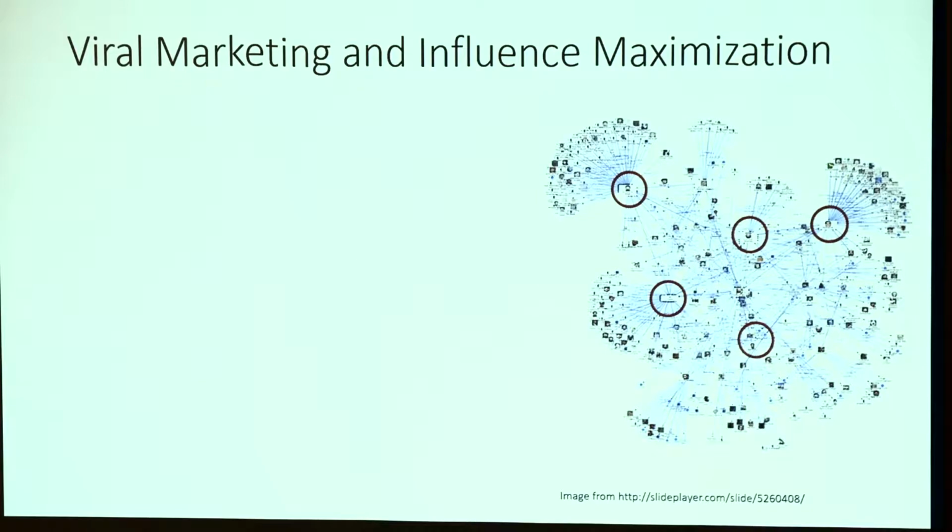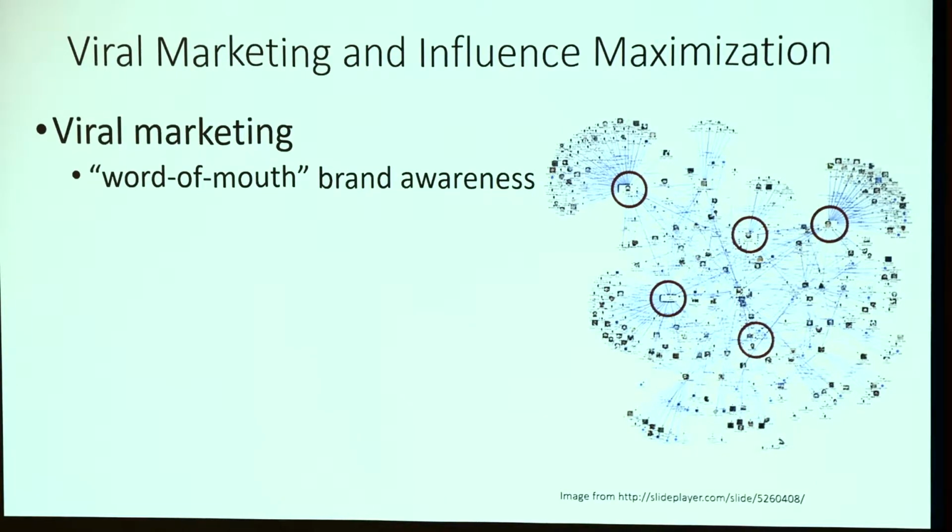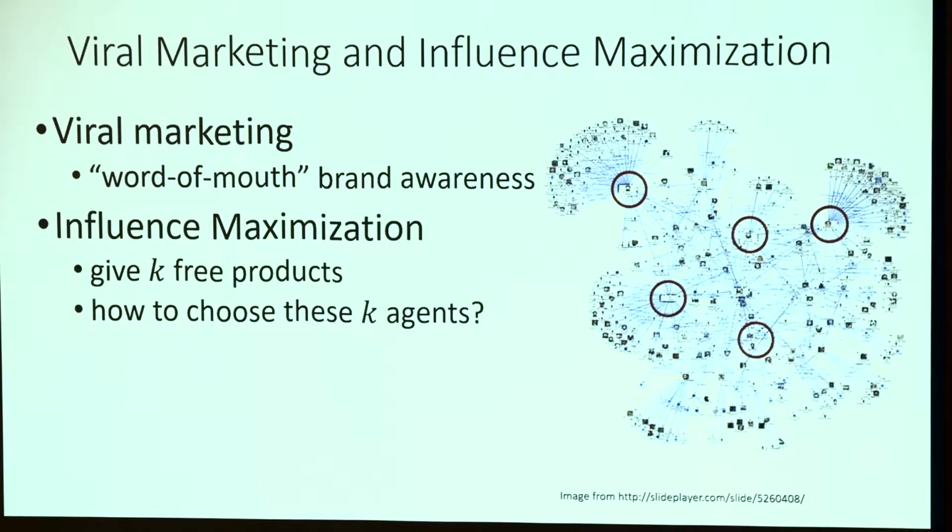Talking about influence maximization, one canonical example is viral marketing. Viral marketing is a marketing technique where a certain company or advertiser wants to promote brand awareness through the word of mouth effect. And it can be viewed as an optimization problem. You are given a fixed budget K that enables you to give the product to K people for free. And the question to you is, given the graph, the network, how to choose the K seeds properly such that the total number of influenced vertices is maximized.